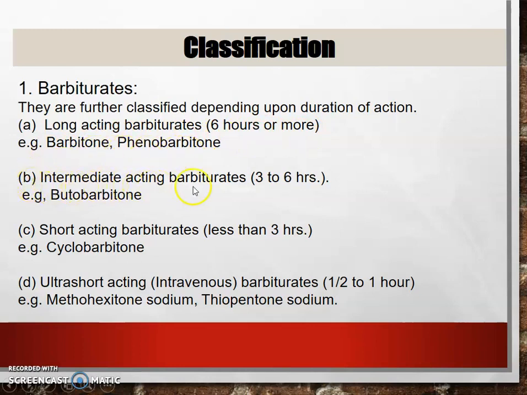Second, intermediate acting barbiturates, 3 to 6 hours, for example, butobarbital. Next, short acting barbiturates, less than 3 hours, for example, cyclobarbital. Next, ultra short acting, that is intravenous barbiturates, half an hour, for example, methohexitone sodium and thiopentone sodium.